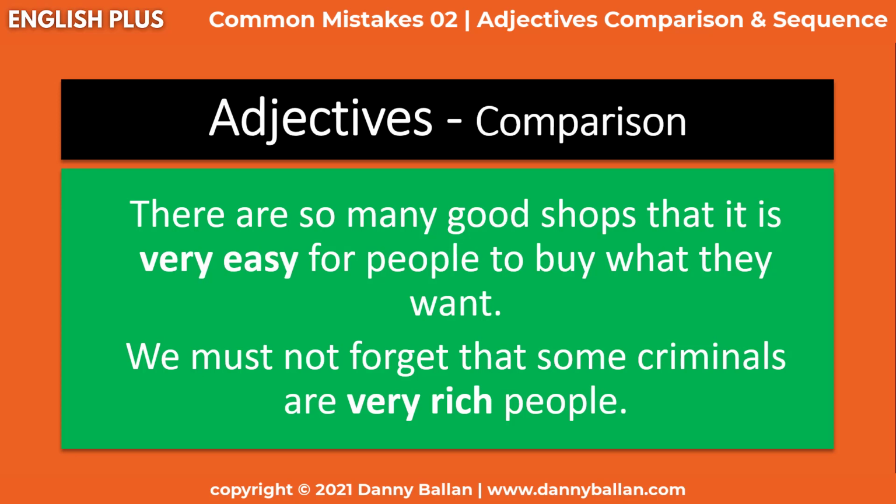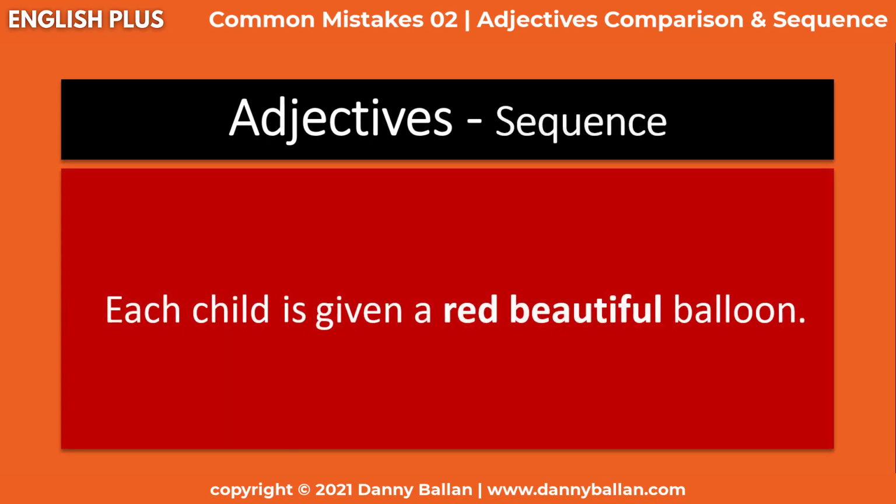And in the second one, we have the same case. We must not forget that some criminals are the richest people. We don't have to say the richest. We can simply say are very rich people. So with that being said, I hope we cleared some of the common mistakes that people usually make when they use adjectives comparative forms. And now let's move on to talk about adjective sequence, which can be tricky sometimes